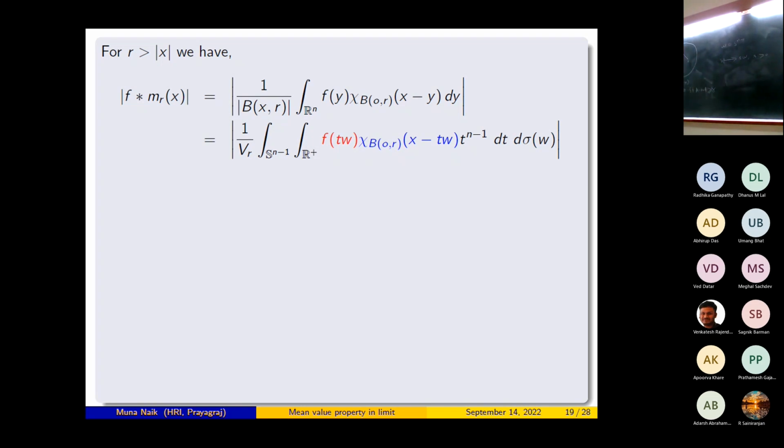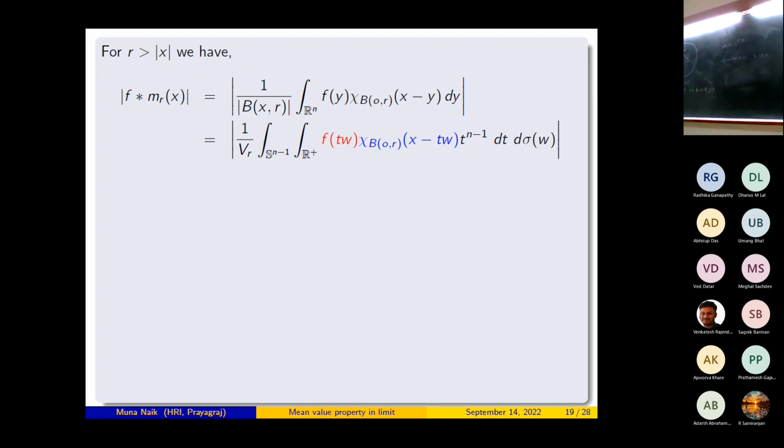Any point here can be represented as tw, so this vector is x minus tw. If this distance is greater than or equal to r, this is 0.